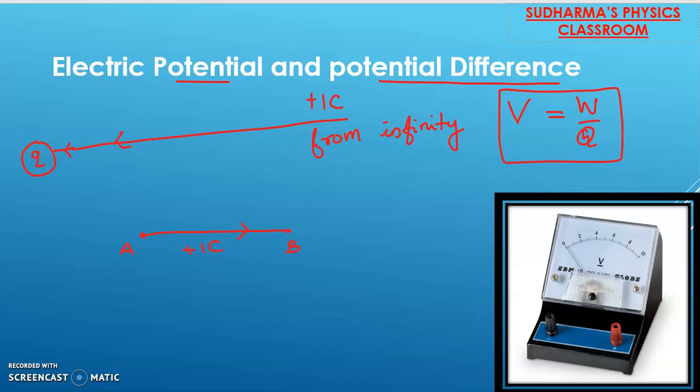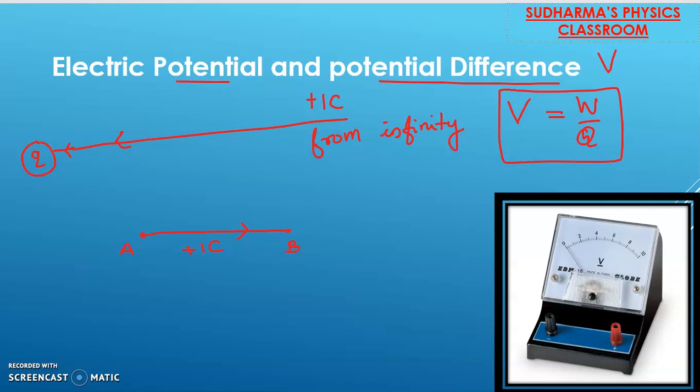During that process, how much work I do is given as the potential difference between the 2 points A and B. So understand the difference between electric potential and potential difference. Electric potential difference means the difference in electric potential between 2 points, or the amount of work done to bring unit positive charge from one point to another in the circuit. We have the formula V equals W by Q that works here also. Both electric potential and potential difference are denoted by the letter V.